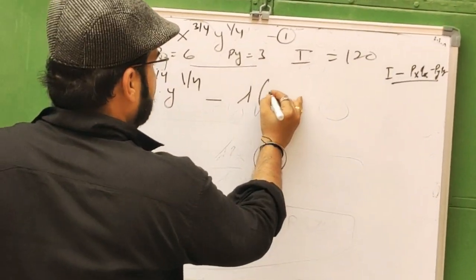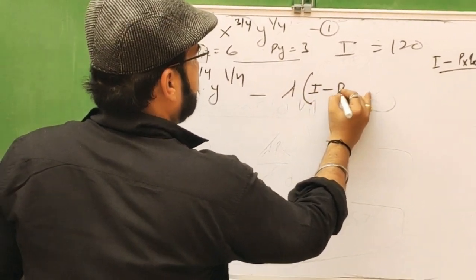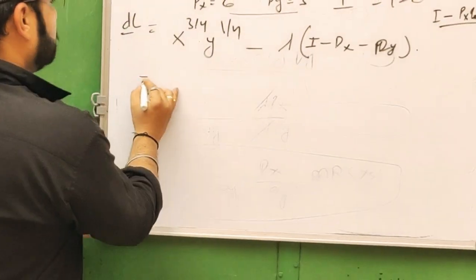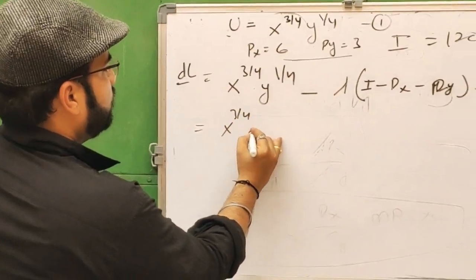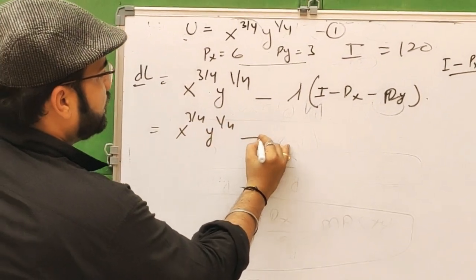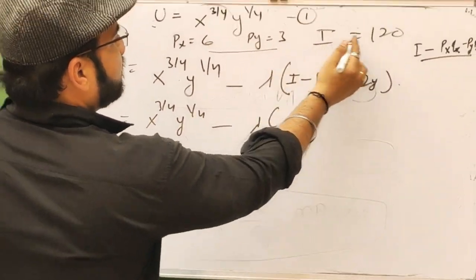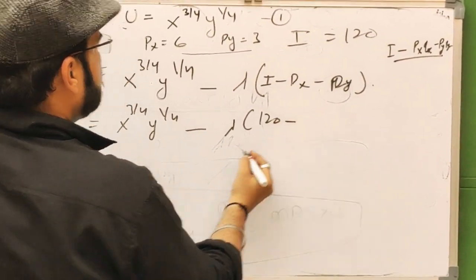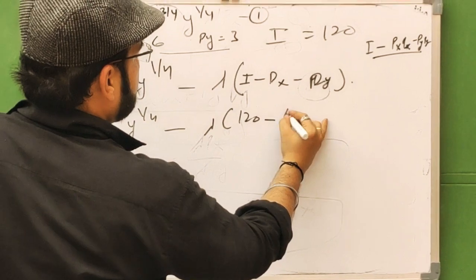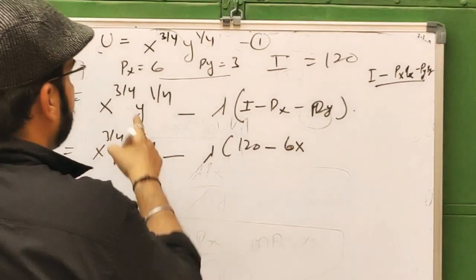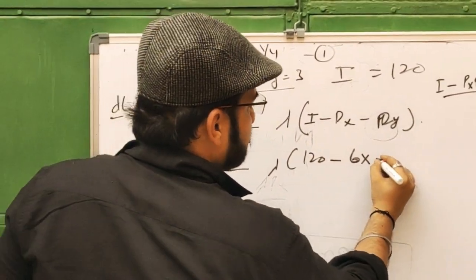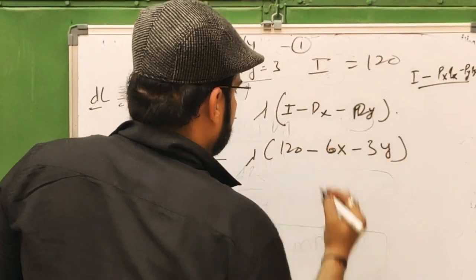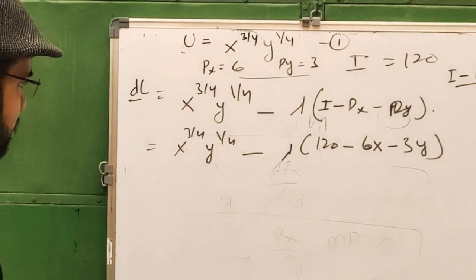So x power 3 by 4, y power 1 by 4 minus lambda, into I, we will put the value of I, 120, in this, minus 6x, the price of 6 and quantity of x, minus the price of y is 3 and quantity of y is y. This is written in this form.